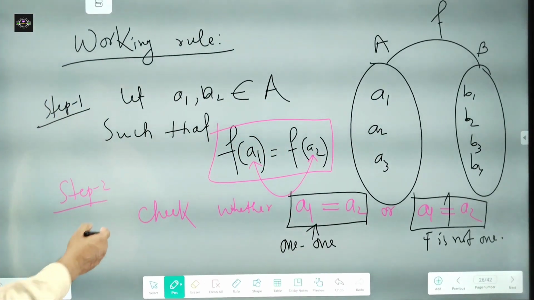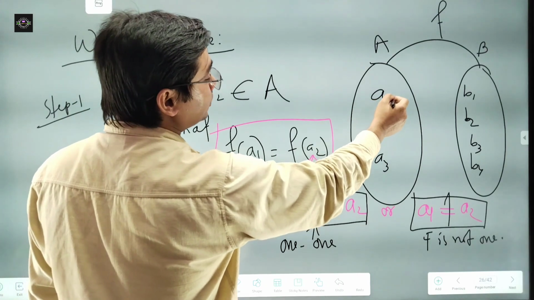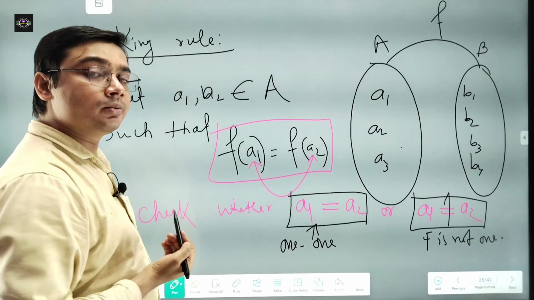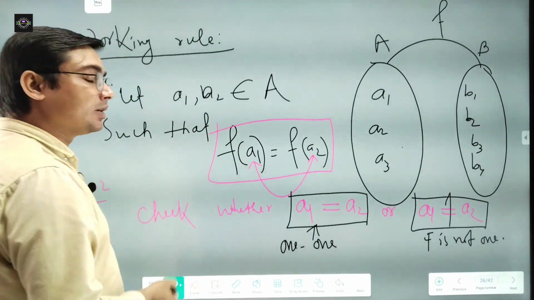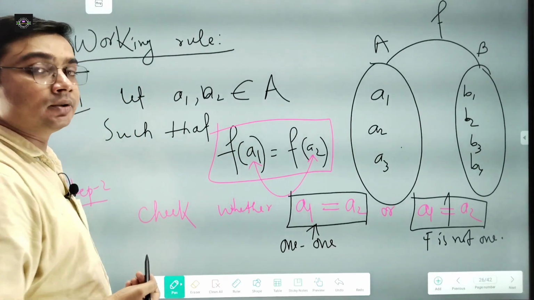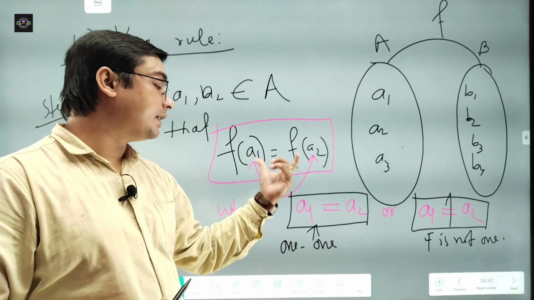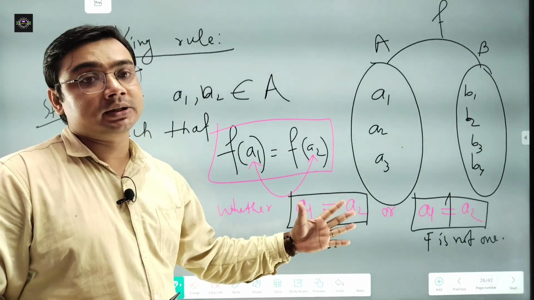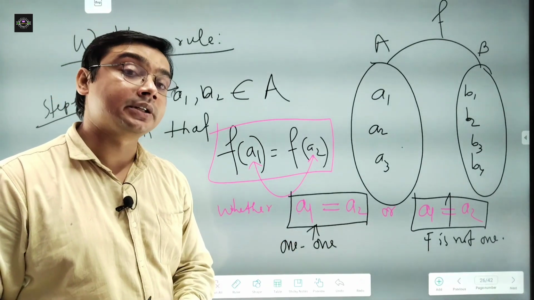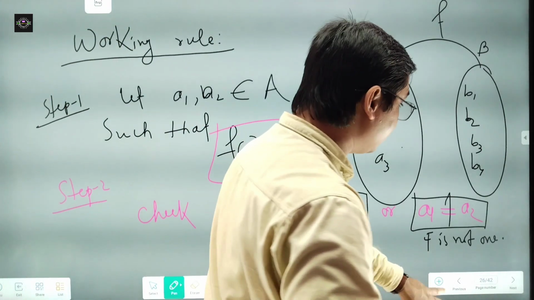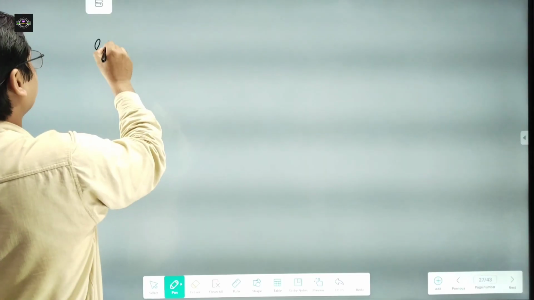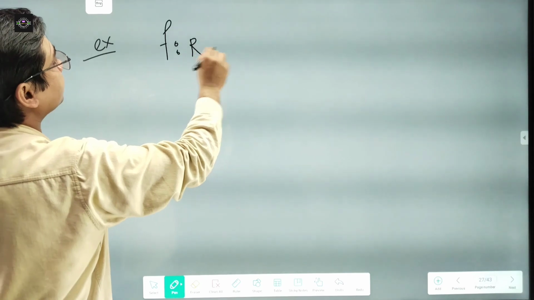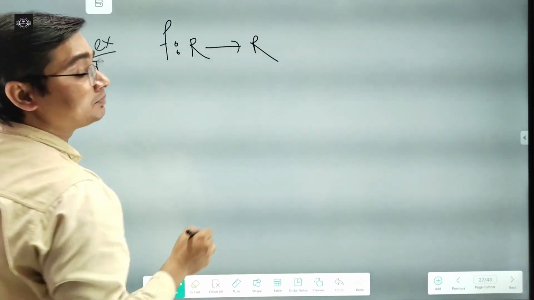What we do is first consider any two elements from this set, and also consider that their images are equal. Then check whether a1 and a2 are equal or not. If they are equal, then we call the function one-one, otherwise we call the function not one-one. Yes guys, so I will take an example for a one-one function. Suppose we consider f is a function from the set of real numbers to real numbers.